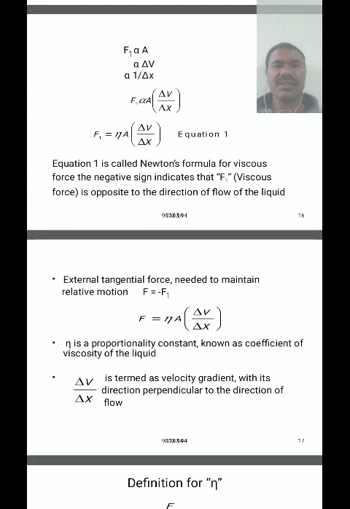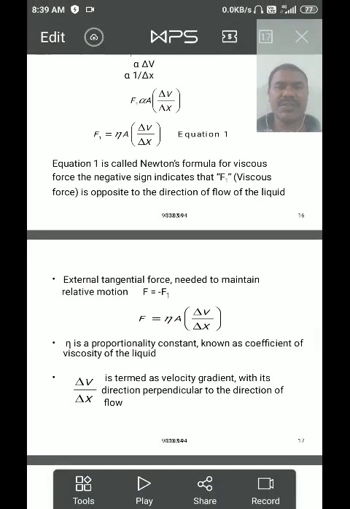Please note this. F1 is proportional to A, F1 is proportional to delta V, F1 is proportional to 1 by delta x, so F1 is proportional to A into delta V by delta x, and F1 is equal to eta into A into delta V by delta x. This is equation number 1. From this equation number 1,